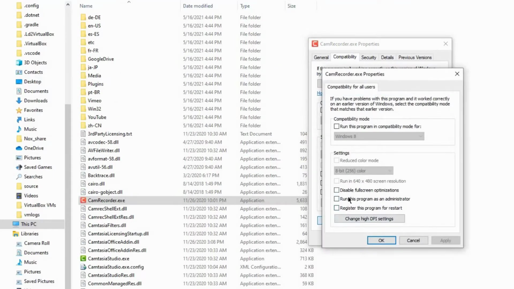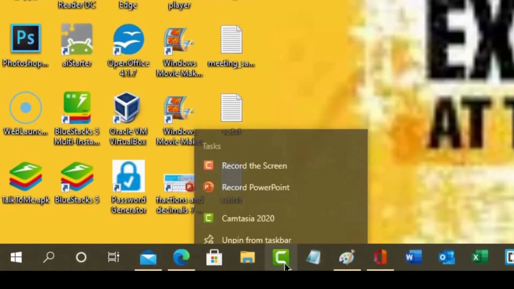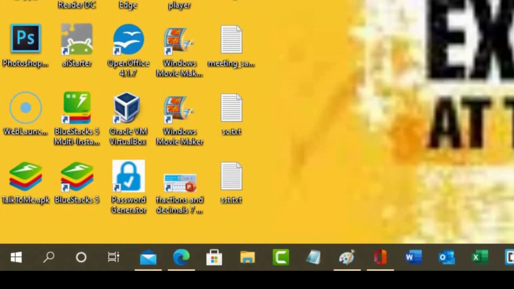So firstly we'll change settings: run this program as an administrator. So it will ask you if your UAC is enabled. So I'll close it, and again if I open it, then you can see.